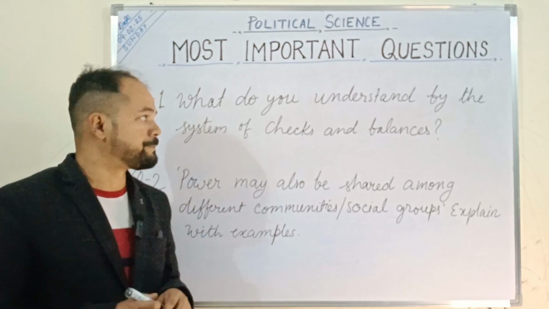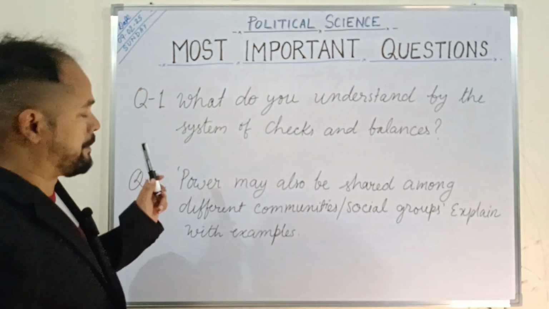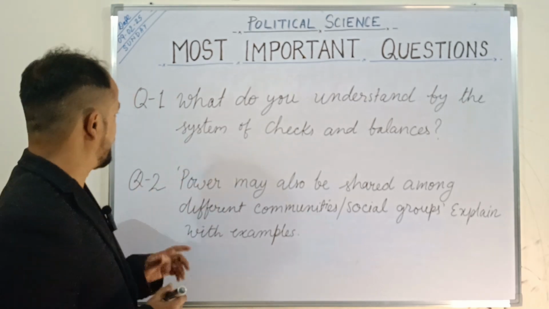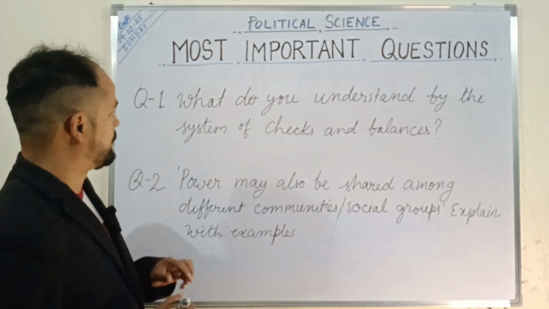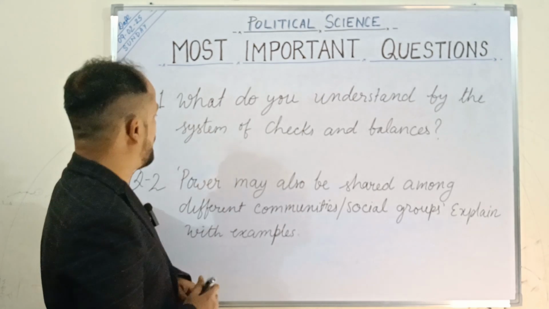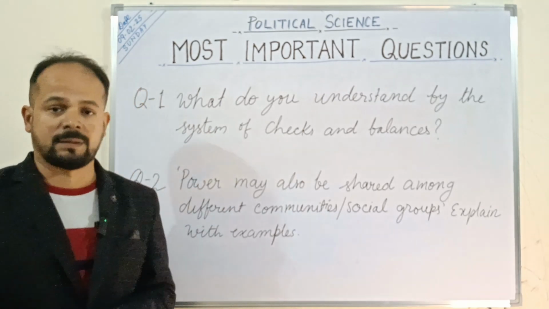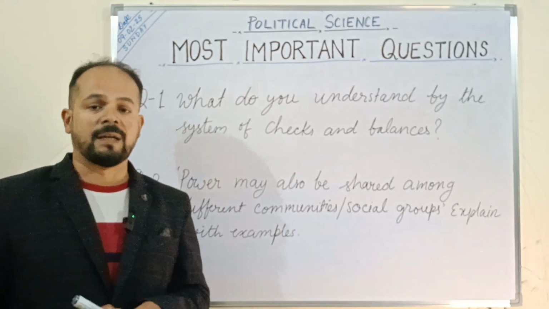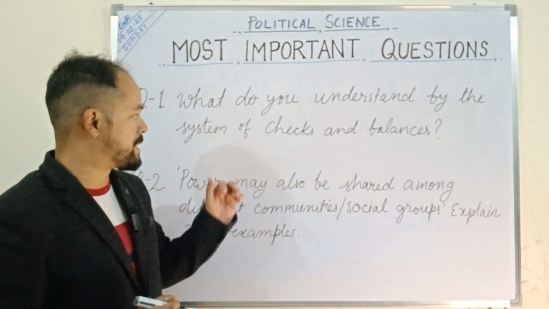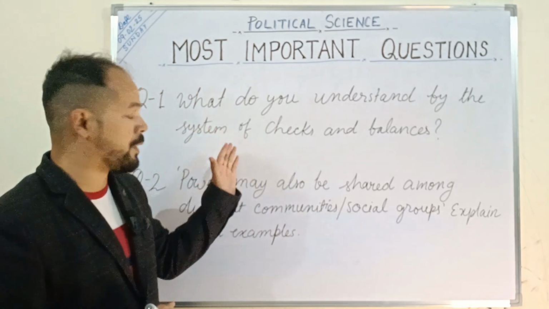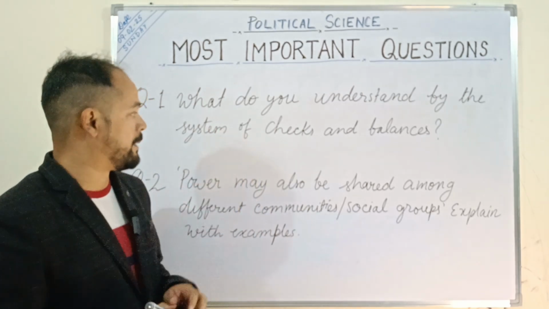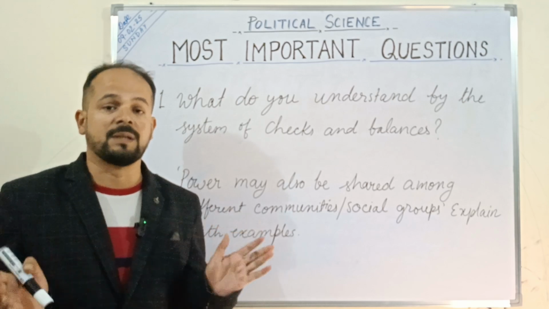Okay, so let's start. The first chapter is power sharing, and the first question I've taken is: what do you understand by the system of checks and balances? Prepare this question very well, because it is very important. Here we talk about the horizontal distribution of power.